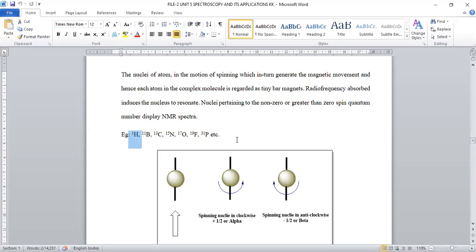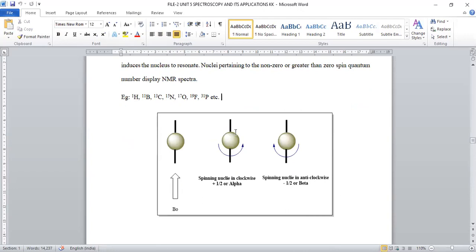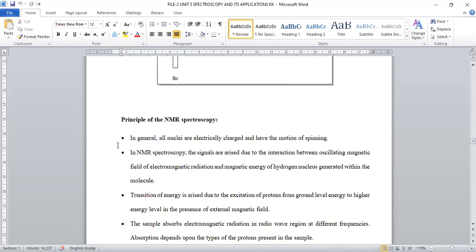Now we are going to study proton NMR spectroscopy. Whenever the proton, nothing but the nucleus, is considered, we have two provisions: clockwise rotation and also anti-clockwise rotation. Clockwise rotation of the proton is denoted with plus half, which is called alpha notation. And when anti-clockwise rotation is possible, that is denoted with minus half, called beta notation, right?